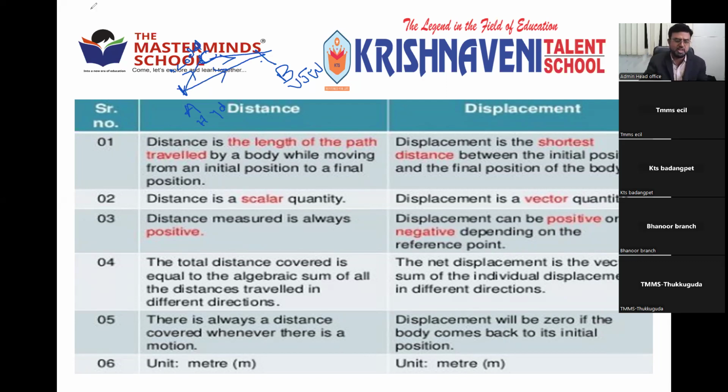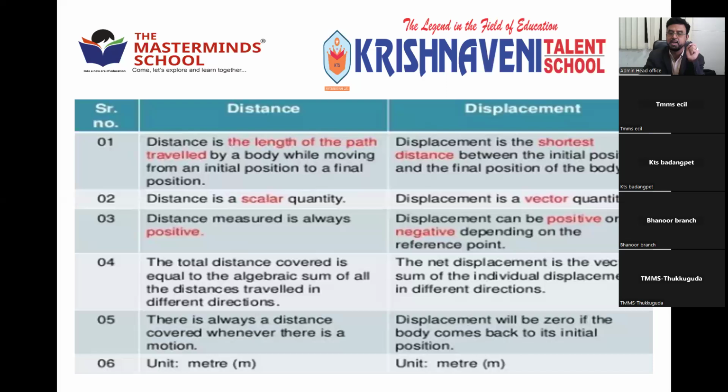See, these two terms look alike in our daily used words. We thought that both are same only, but no, there is a big difference between them. So every moving body covers one distance or displacement.